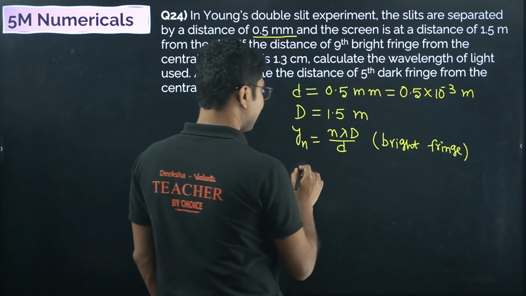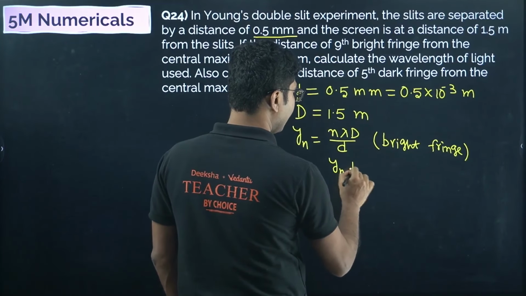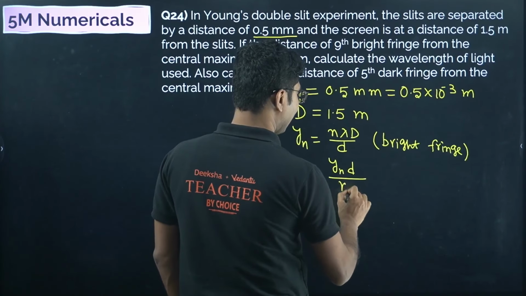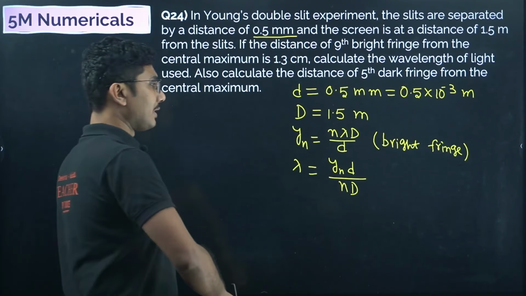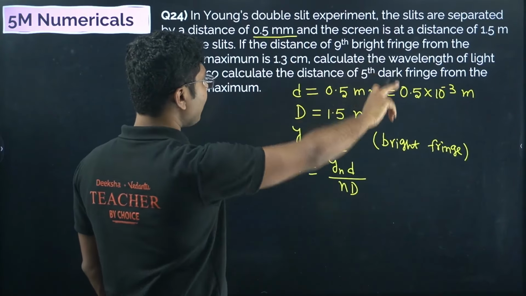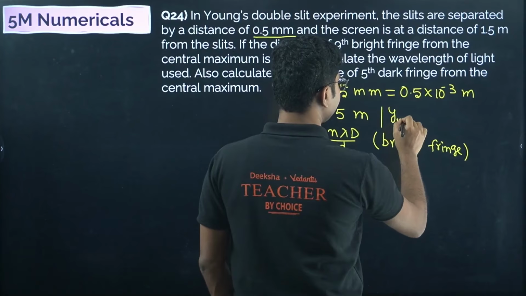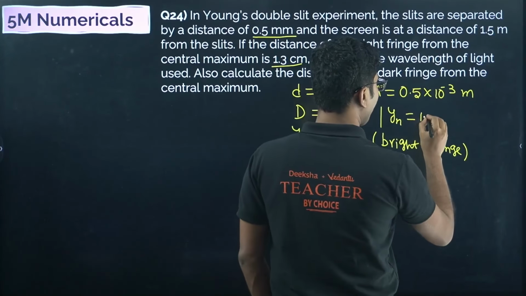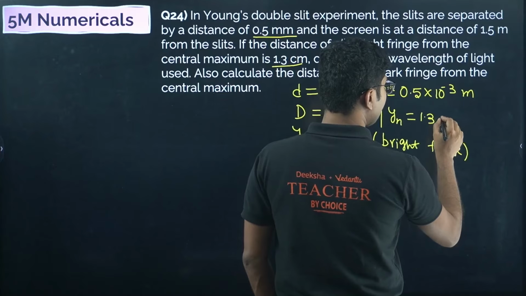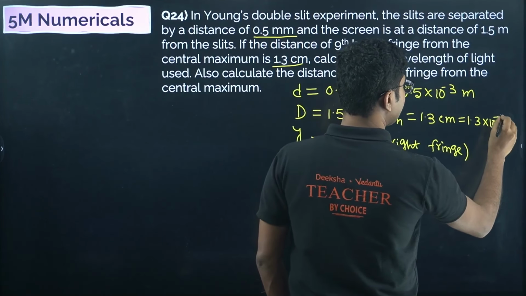From here you can say that lambda equals Yn into small d divided by n into capital D. Using this formula you can calculate the wavelength. Yn is given as 1.3 centimeter, that is 1.3 into 10 to the power of minus 2 meters.